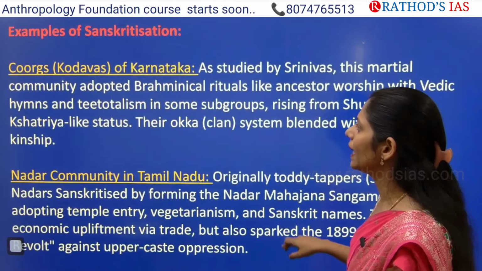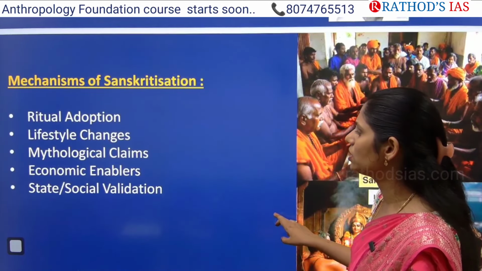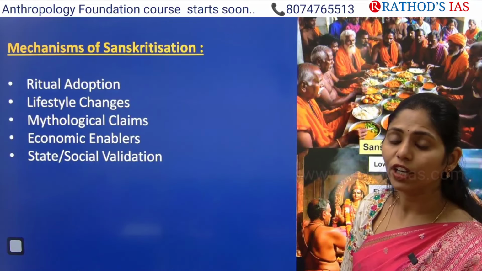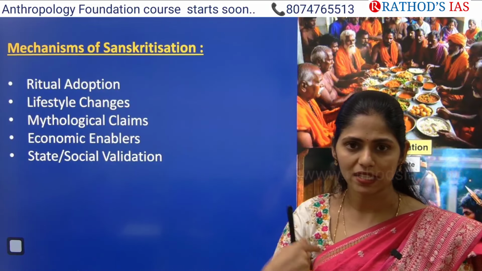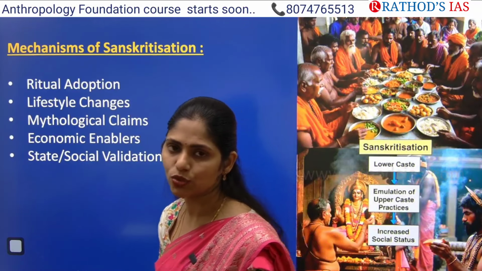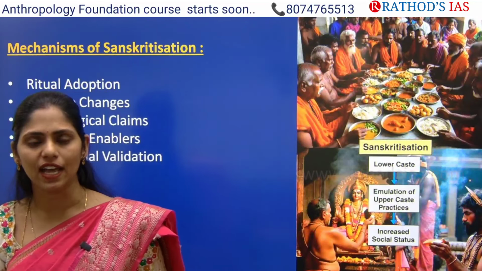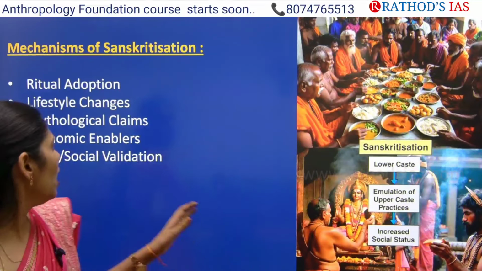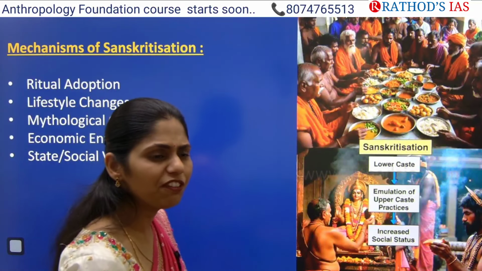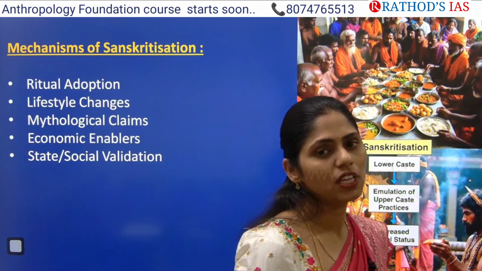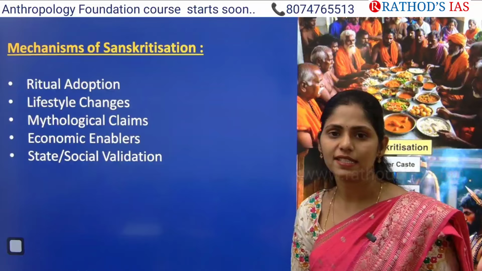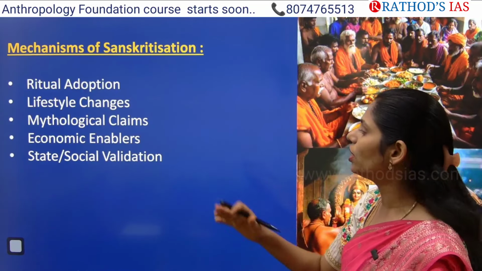Okay, if you see the mechanisms of Sanskritisation, the first one is ritual adoption. They are adopting certain rituals. For example, as I said, wearing of the sacred thread. That is one important ritual. And even doing certain yagnas, yagas. The next one is lifestyle changes. Actually, tribes are leaving beef eating practices and moving towards vegetarian food, and they are claiming high caste status.